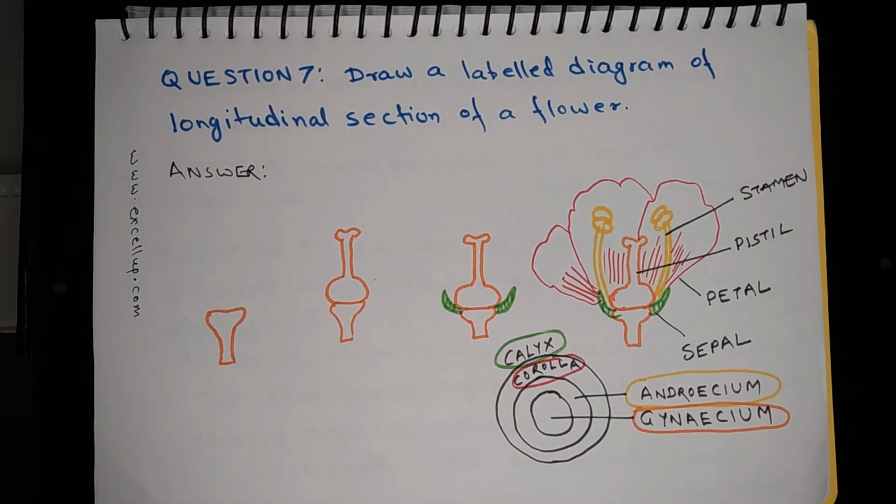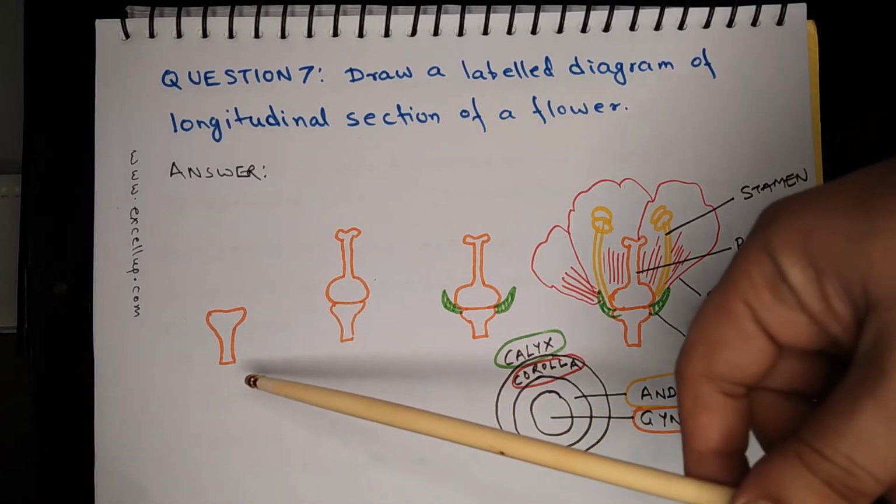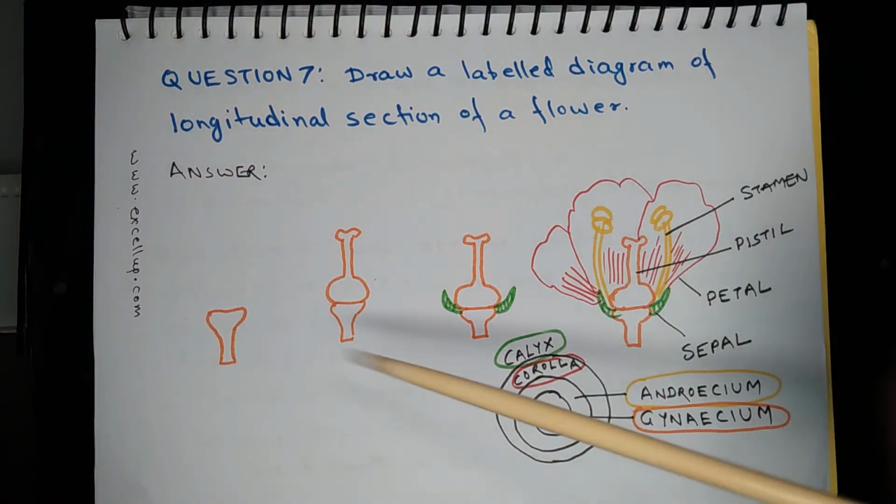Question 7: draw a labeled diagram of a longitudinal section of a flower. For many of you who do not have artistic ability, drawing diagrams, especially in biology, can be quite difficult. So I have tried to break it into simple steps so that you may find it simpler to draw this diagram. First of all, you can draw the thalamus.